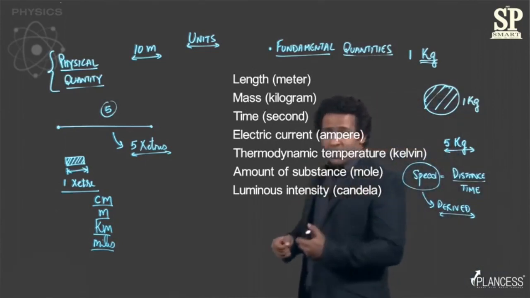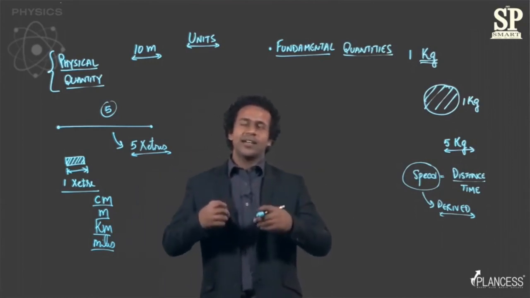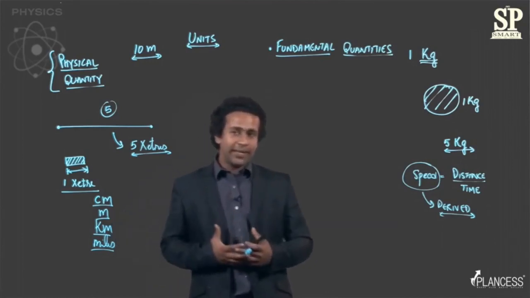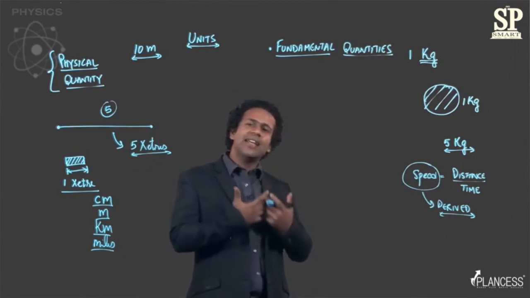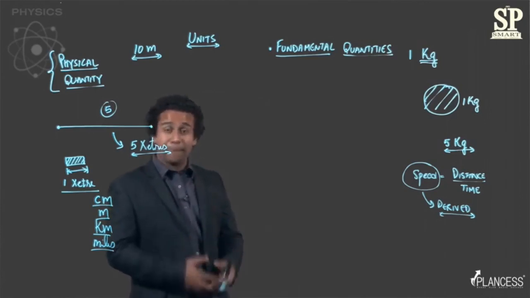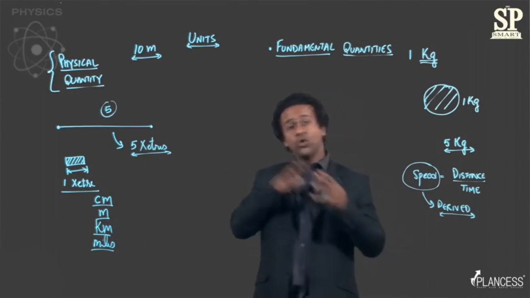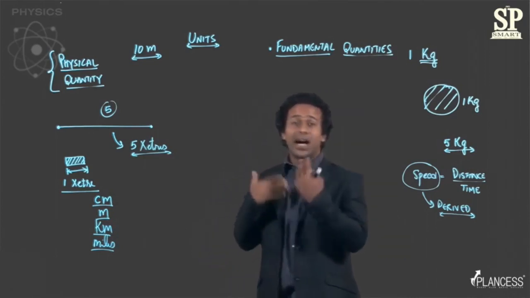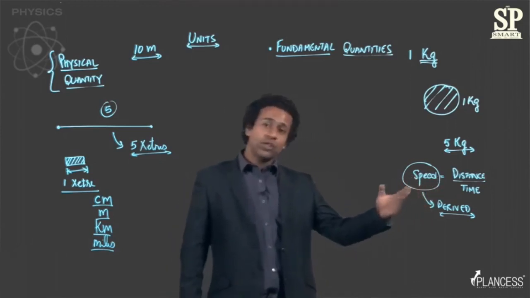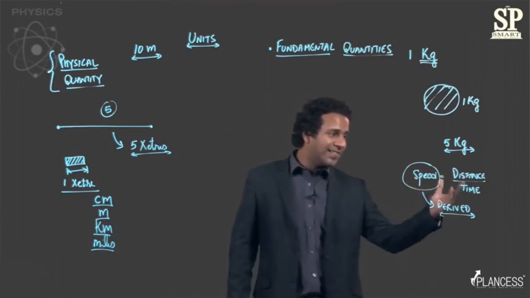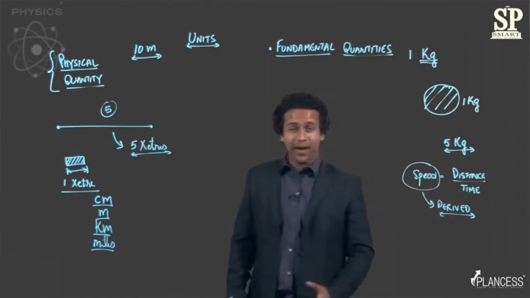So another thing about these fundamental quantities is that they are in a way very fundamental, by which I mean that we cannot exactly explain what these quantities are, but we know how to measure them and how to use them to create other physical quantities. For example, you can see that we have used 2 physical quantities, length and time, to derive a physical quantity which is speed, right?